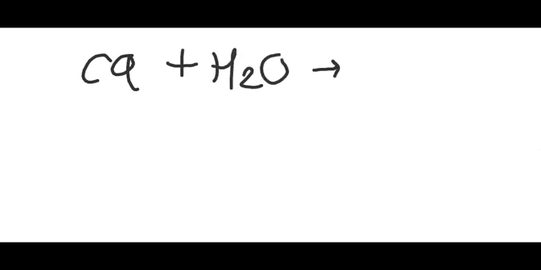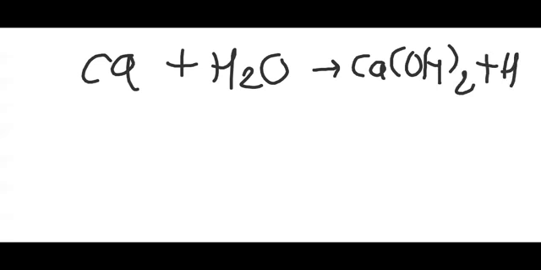Another metal such as calcium. The metal calcium also reacts with ice cold water. When it reacts with ice cold water, it produces its metal hydroxide, that is Ca(OH)2. Children, you know very well what the chemical name for this substance is. This is called calcium hydroxide. It is commonly known as lime water or slaked lime, right?